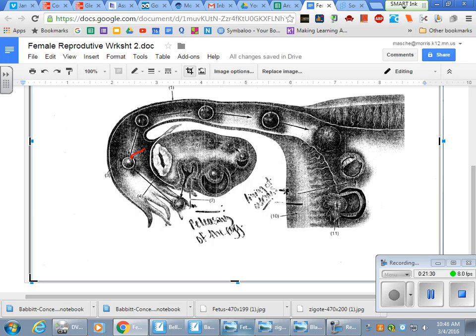Okay, find the male ones, and you should have four, and put the male ones in order. Okay, where are we starting with the males?